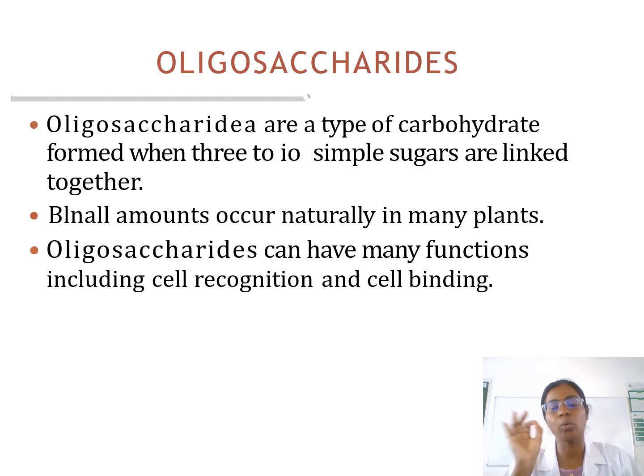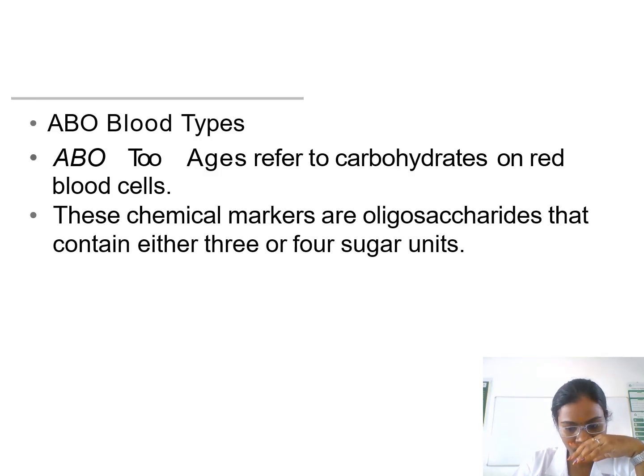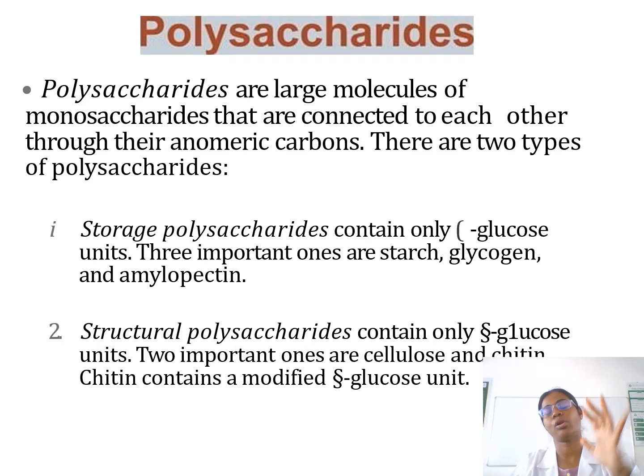So then finally, oligosaccharides. Oligosaccharides are a type of carbohydrate. They are formed when three to ten simpler sugars are linked together. A small amount occurs naturally in plants. Oligosaccharides can have many functions, including cell recognition or cell binding. Then polysaccharides. Polysaccharides are large molecules of monosaccharides that are connected to each other through glycosidic bonds. There are two types of polysaccharides: storage polysaccharide and structural polysaccharide.